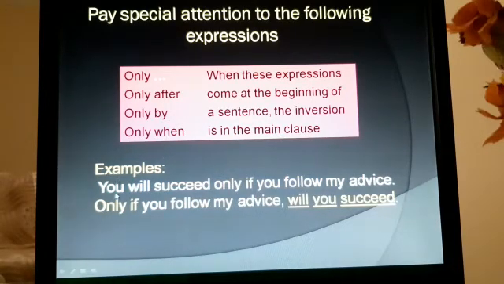For example, you will succeed only if you follow my advice. Only if you follow my advice will you succeed. So the inversion is in the main clause, will you succeed. Auxiliary verb, subject, and the main verb.